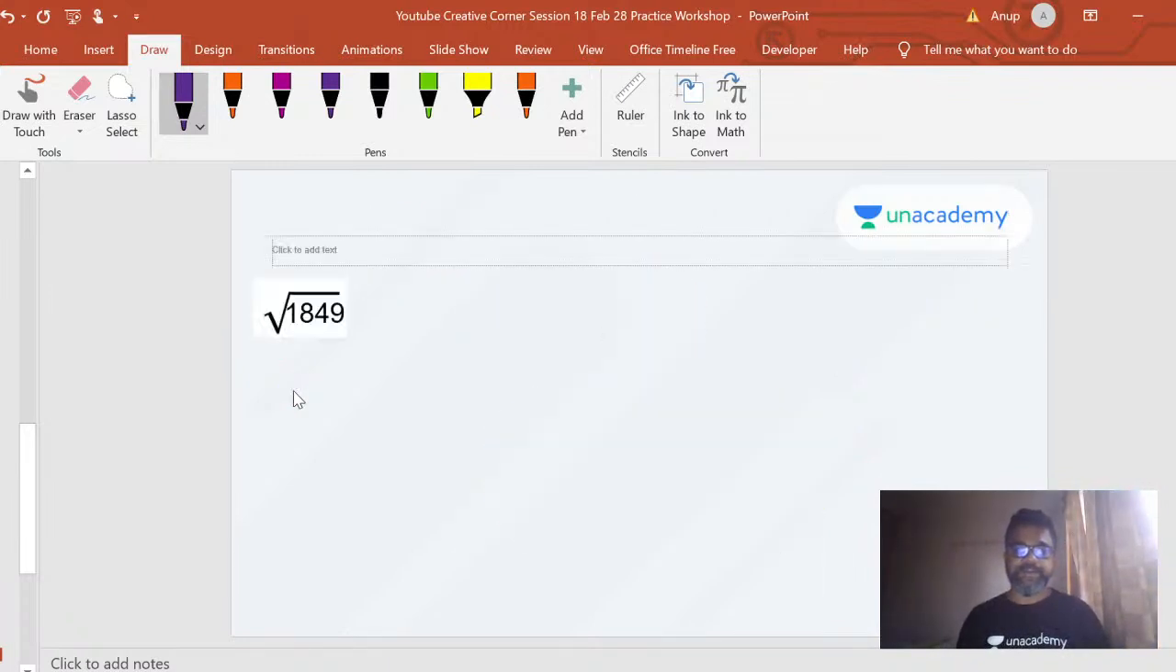All right. So we are at square root now. This is perfect square roots, right? How do you calculate perfect square roots? 1849.